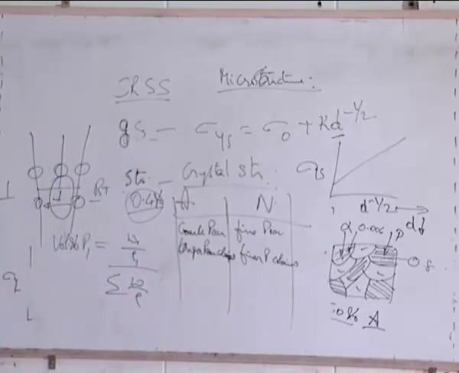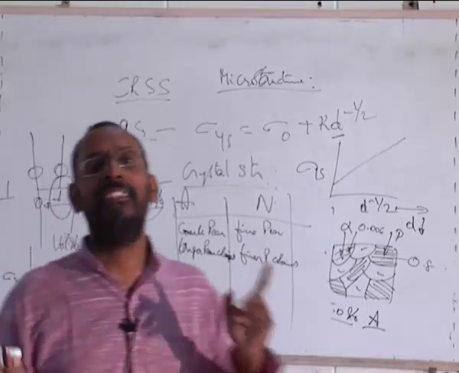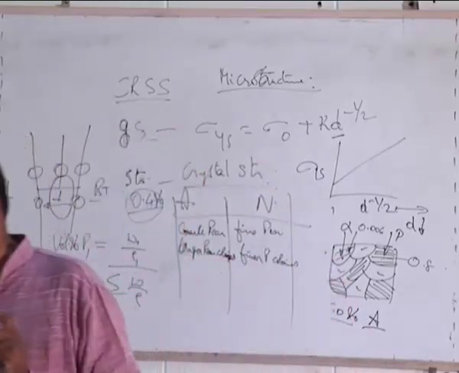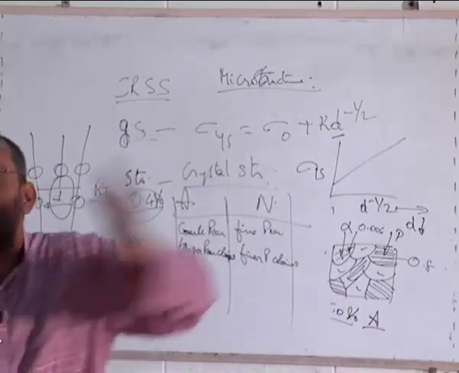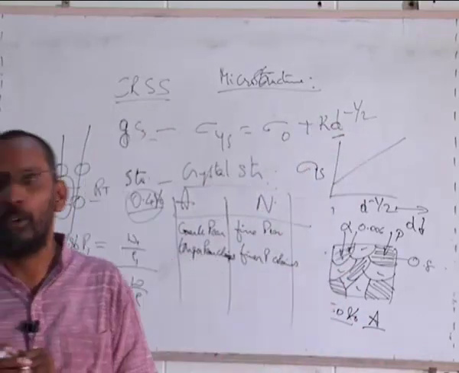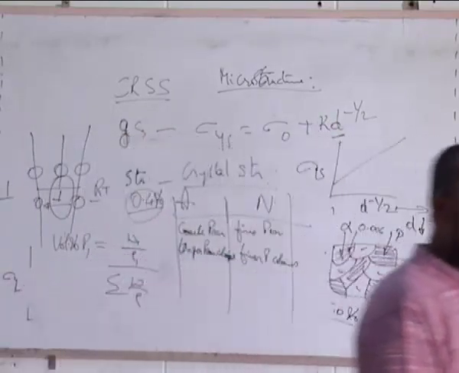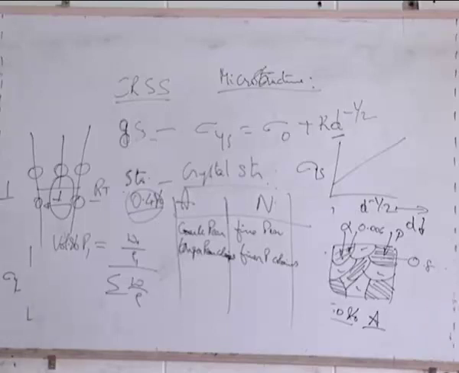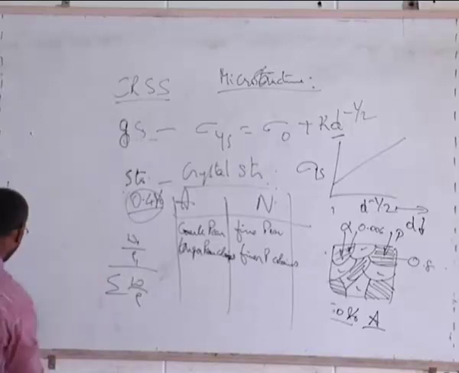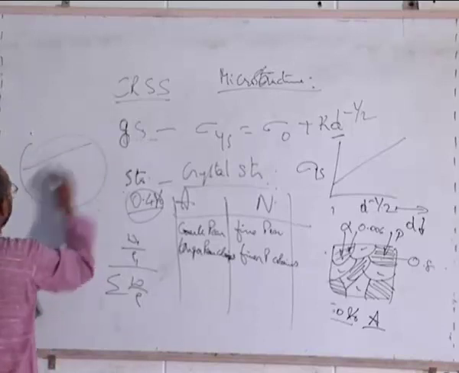Now, when I say coarse perlite and fine perlite, it has something to do with this lamellar structure, not with the size of the perlite. Do you now get this clue and tell me the correct answer? When I say fine perlite, what do I mean? We call it finer lamellae. Whenever I talk of lamellar structure, for example, this is perlite.